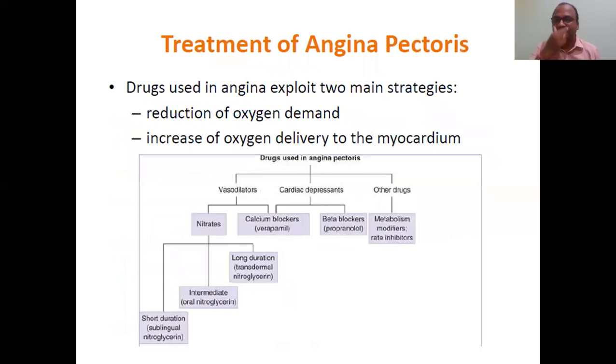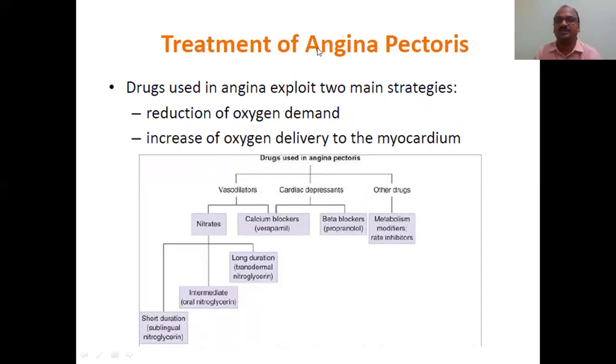Treatment. So in such a critical condition, such a coronary artery blockage, such inadequate blood supply of oxygen, what do we have to do? Treatment strategies: treatment of angina pectoris.